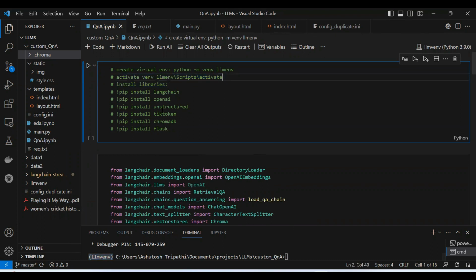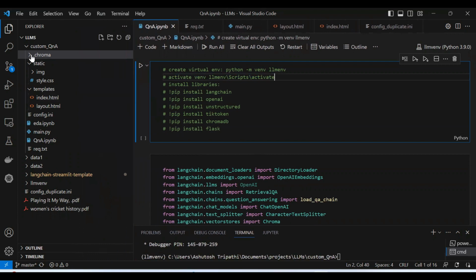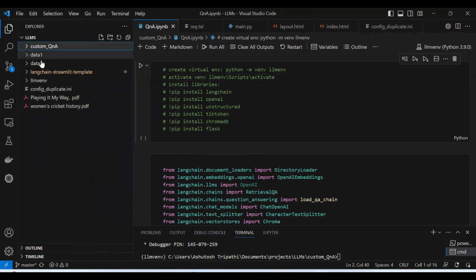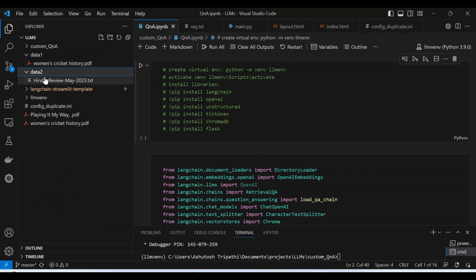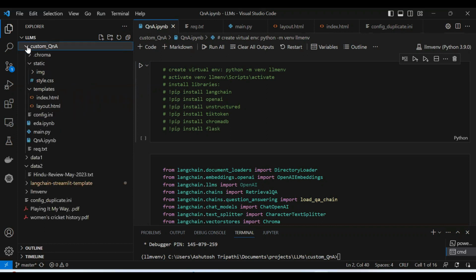Then, what all files am I creating? These are the data1 and data2 files where I have kept the data. I will use these two to train different Q&A bots, and forget about all the things below. These are the data files, then the different applications, and this is our environment. If you create an environment, you will see a folder like this. Just focus on custom QA here. This chroma folder got created the moment you executed the Q&A notebook which we just learned, so forget about this dot chroma as well.